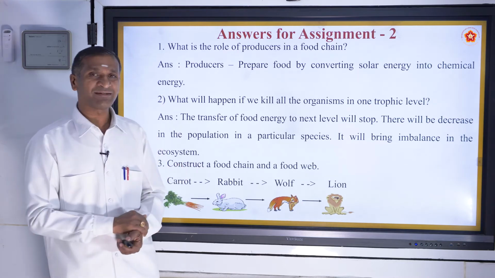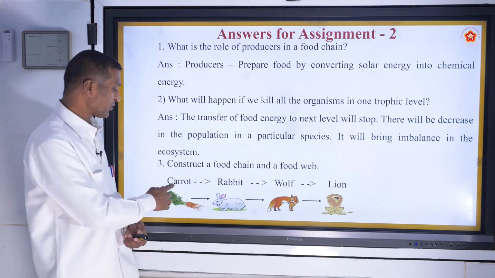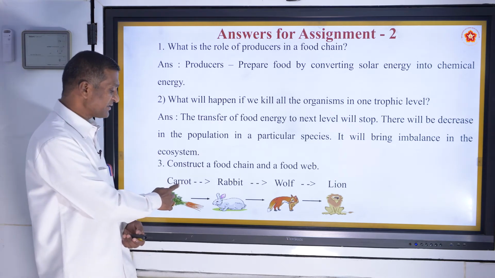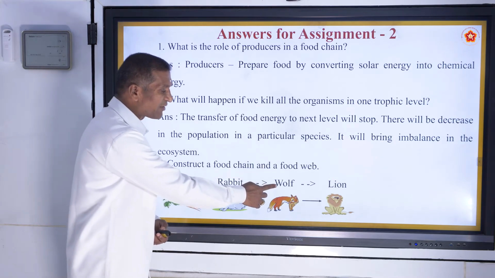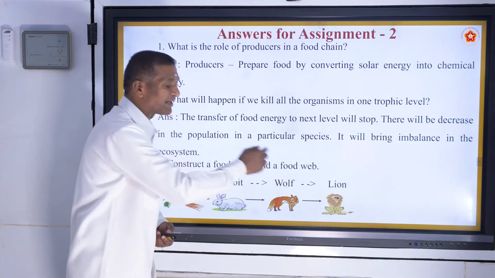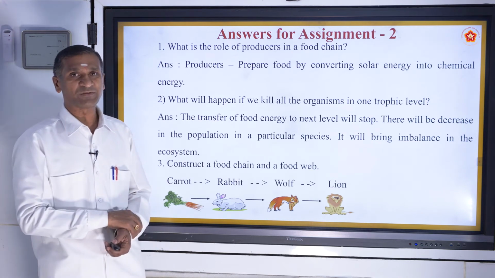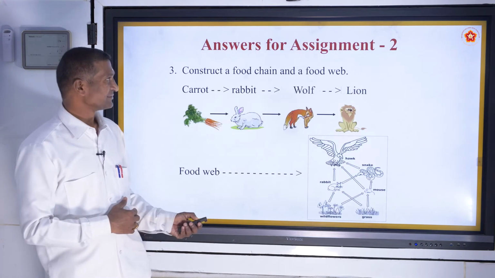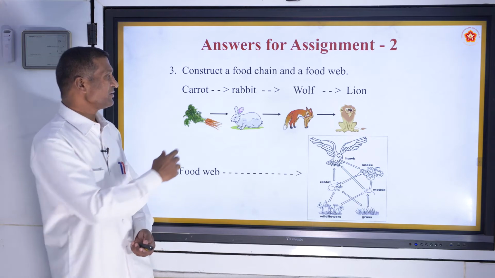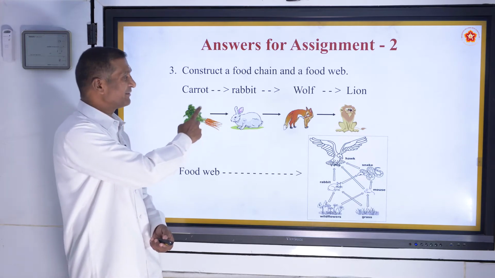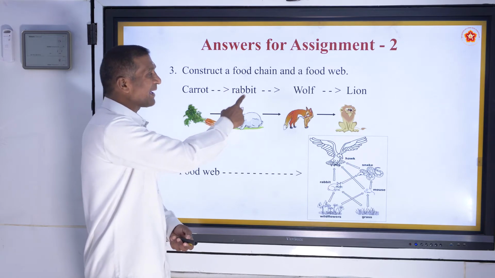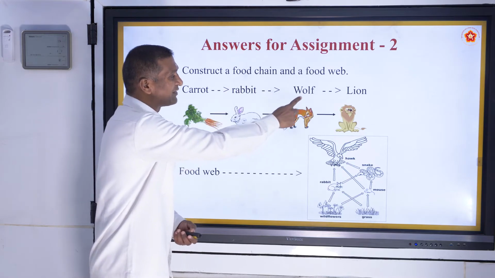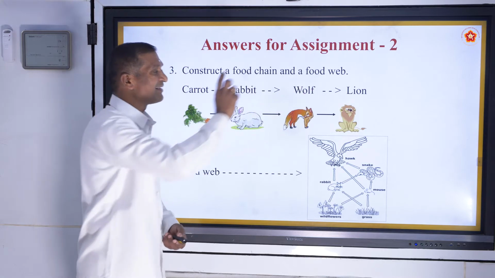Construct a food chain and a food web. You are observing a carrot that is eaten by a rabbit, the rabbit eaten by a wolf, and the wolf eaten by a lion. This is one simple food chain. Once again we repeat: the carrot is eaten by the rabbit, the rabbit eaten by the wolf, and the wolf eaten by the lion.